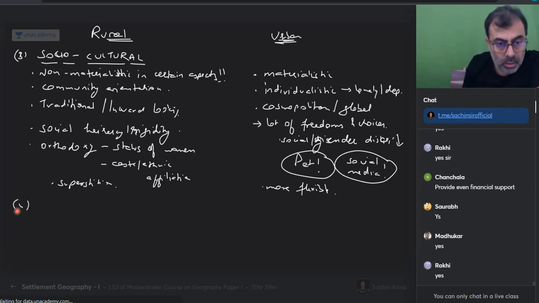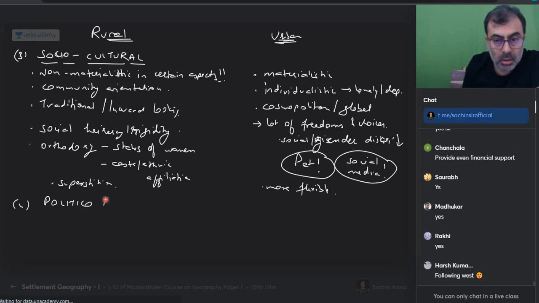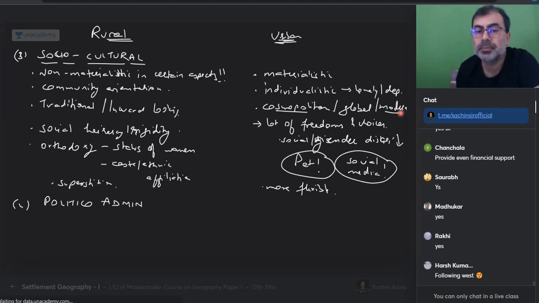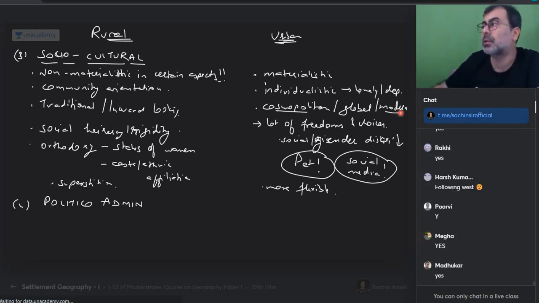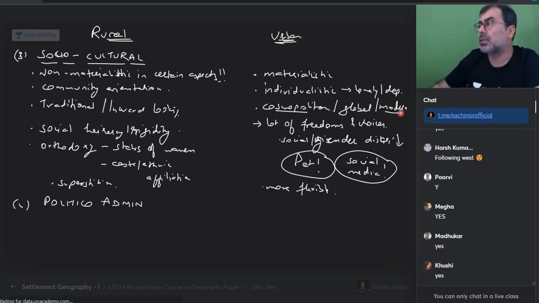Fourth, Harsh is saying following westernized West. Not necessary, Harsh, following West. See, modernization does not mean westernization. If somebody is going for westernization in the name of modernization, that may not be the best of the ideas. Are you with me on this? समझ में आया? Do we get that? So थोड़ा समझिए, दिमाग लगाइए, and things will happen for you. I hope you understand.